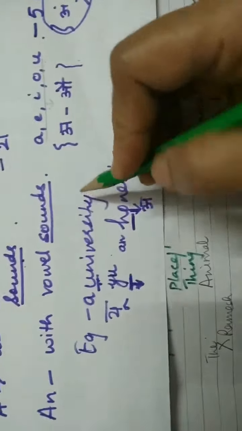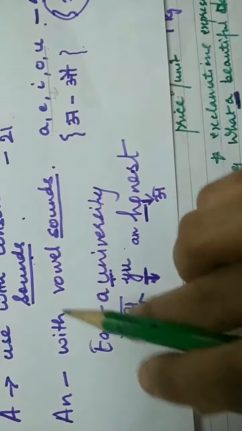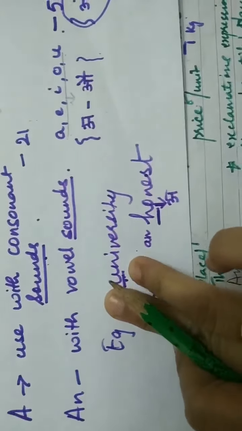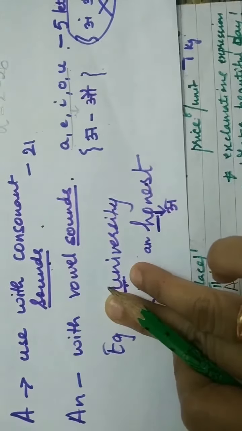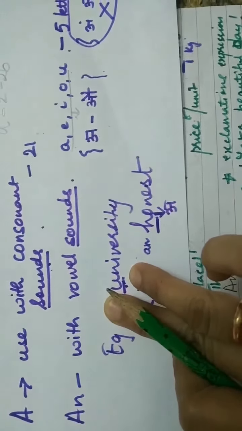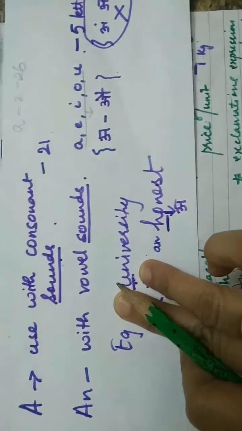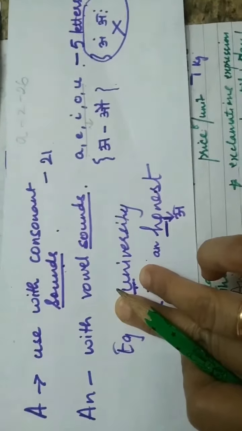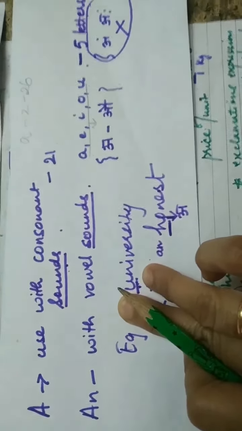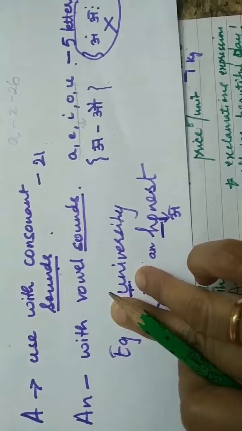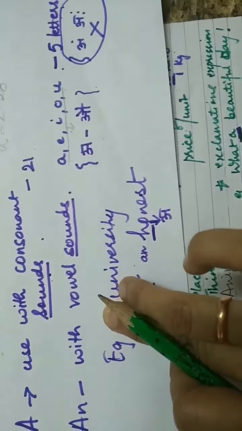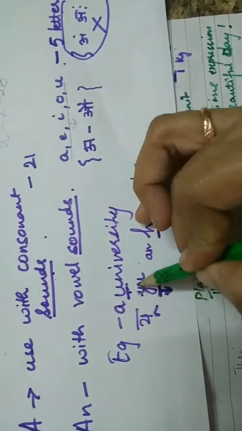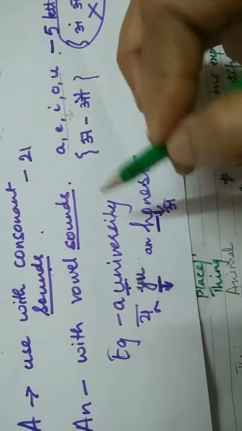Now here I have two examples. I have university. Now what will you say for university? Will it be a university or an university? See, university is starting with the letter U. So am I going to see the letter U to put a or an? No, I am not going to see the letter U. It's starting with the sound Y. Y-U, university.